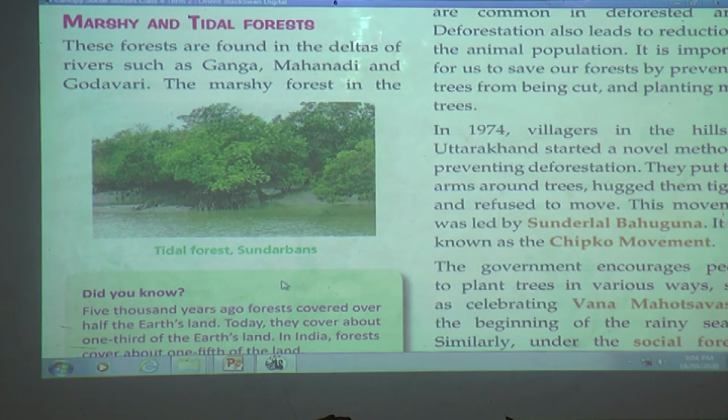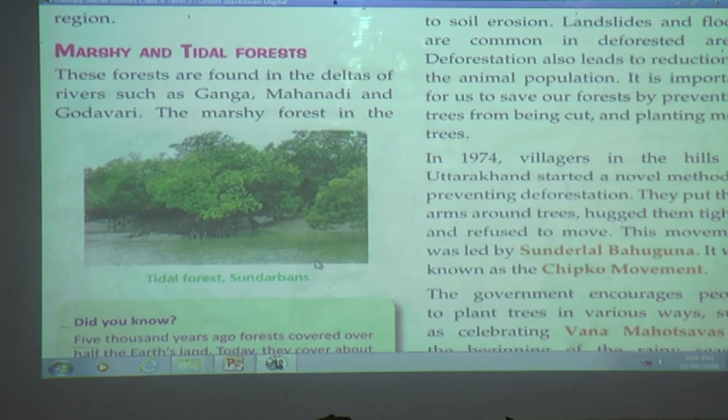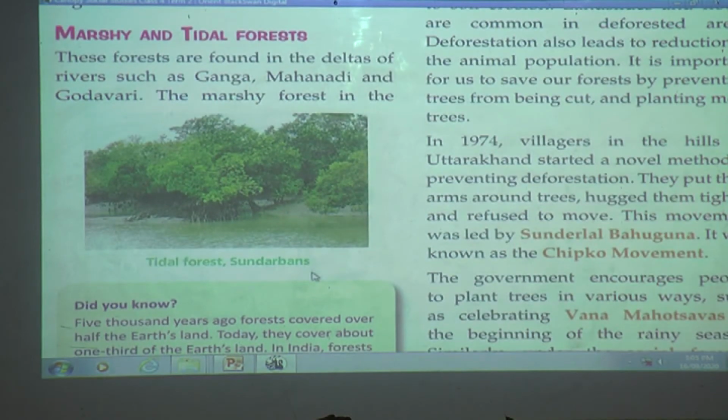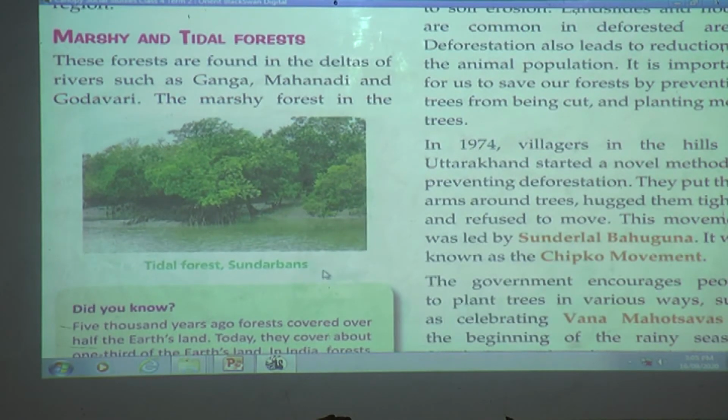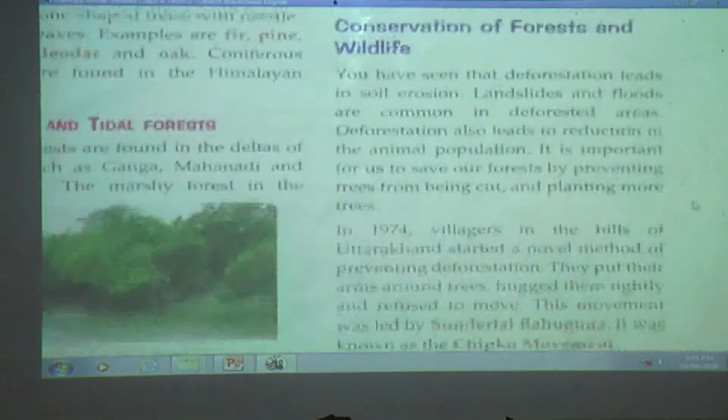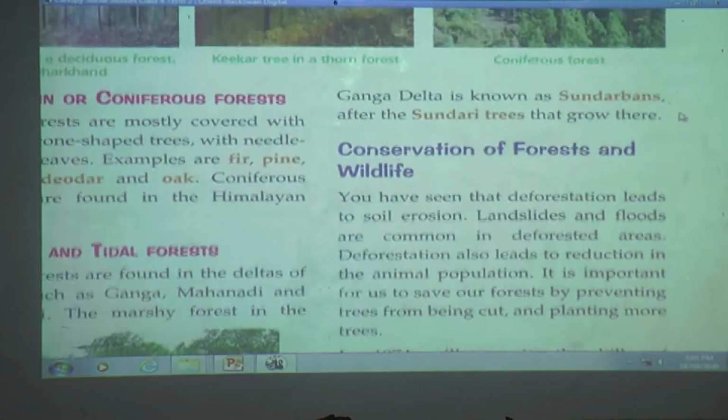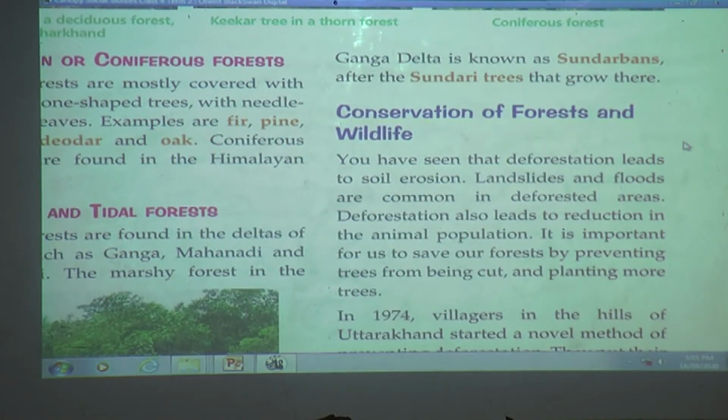Places they are found in India. These forests are found in the deltas of rivers such as Ganga, Mahanadi and Godavari. The mangrove forest in the Ganga delta is known as the Sundarbans. Examples of trees found in these forests: Sundari, Nipa palm.